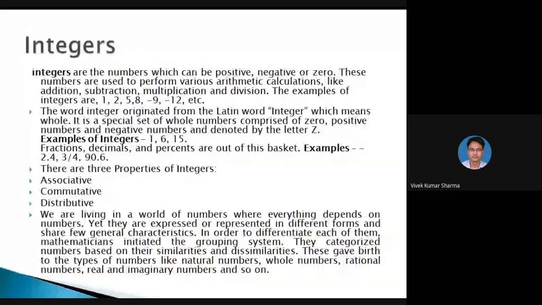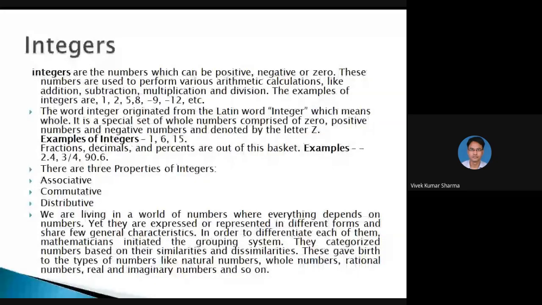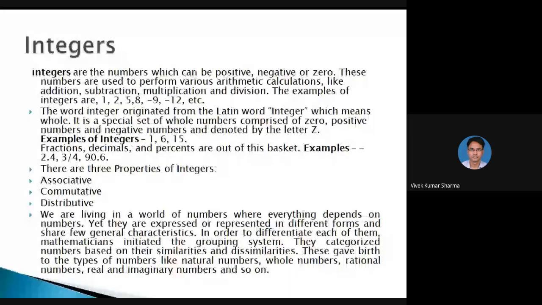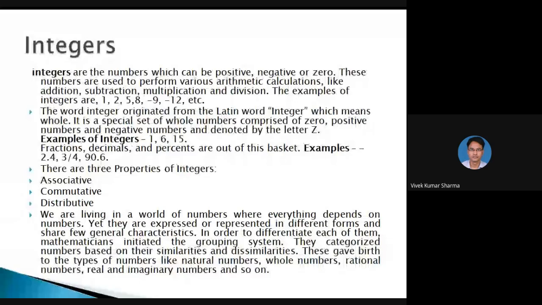Integers: when we include the negative numbers of natural numbers with the whole numbers, that is called integers. There are three properties of integers. They follow the associative property, commutative property, and distributive property. An integer is a number which can be positive, negative, or zero. So all the positive, negative, and zero are integers. These numbers are used to perform various arithmetic calculations like addition, subtraction, multiplication, and division.